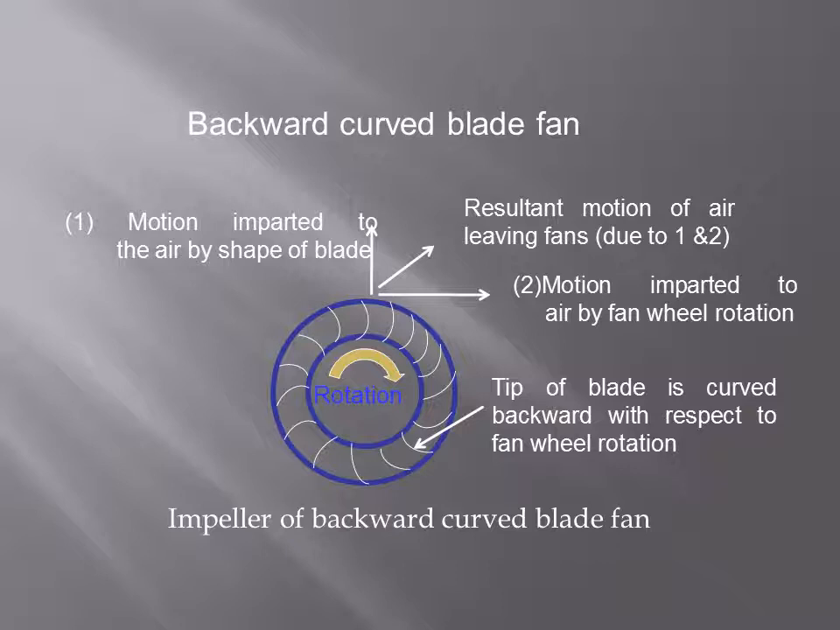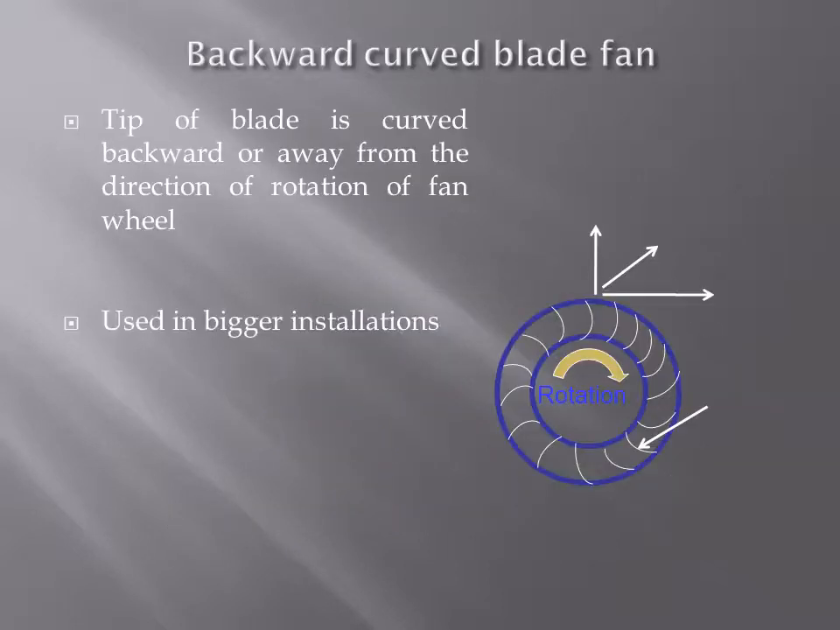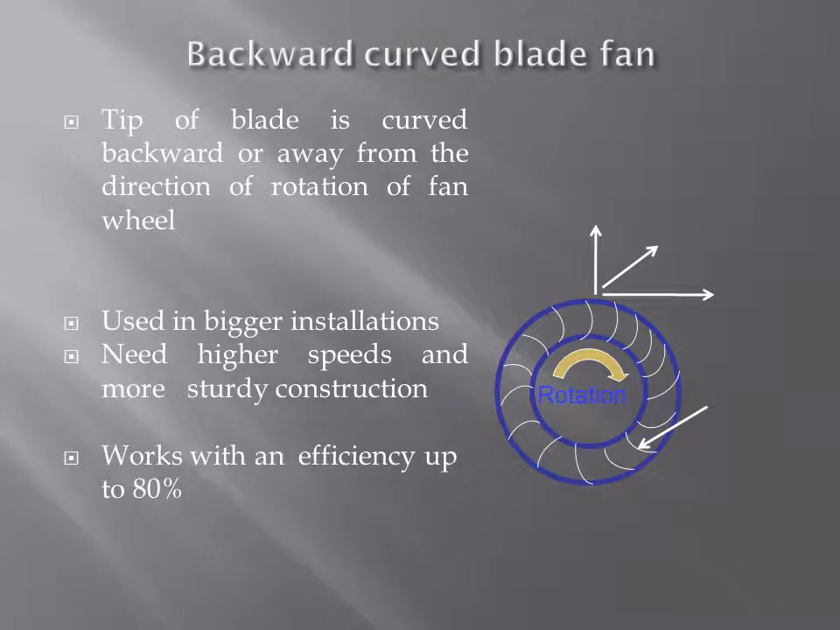So these are the three types of centrifugal fans: forward curved blade fan, radial fans, and backward curved blade fan. They are used in bigger installations. Efficiency is up to 80%.